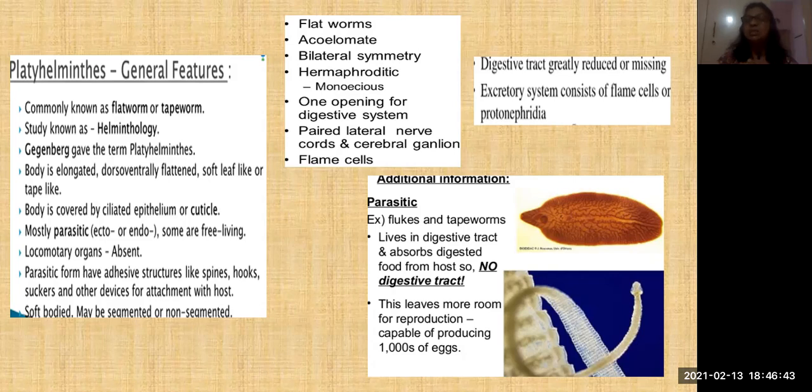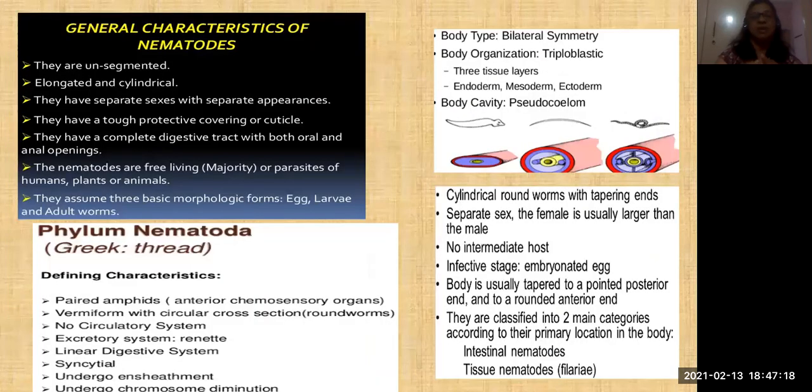Okay, Taenia solium. That is a very important scientific name. It is a soft-bodied animal, segmented or non-segmented? This one does not have segments, but these do have segments. And this is monoecious, meaning males and females are not separate. Both reproductive organs are present in the same living thing. And flame cells are what? Excretory organs, otherwise called protonephridia.